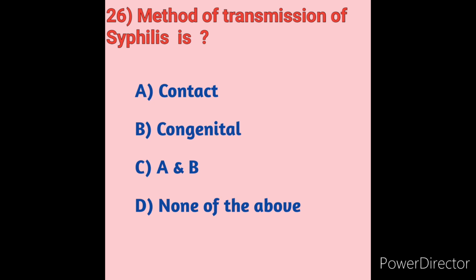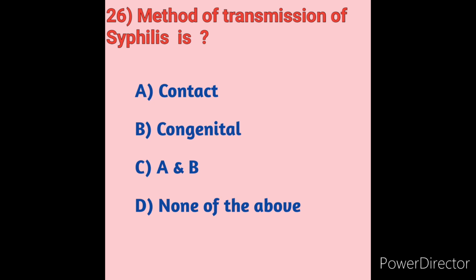Syphilis spreads from person to person by direct contact with a syphilitic sore known as a chancre. It can occur around the penis, vagina, rectum, anus, lips and or mouth. Syphilis can spread during vaginal and anal sex. It can spread to the fetus of a person who has syphilis during pregnancy.